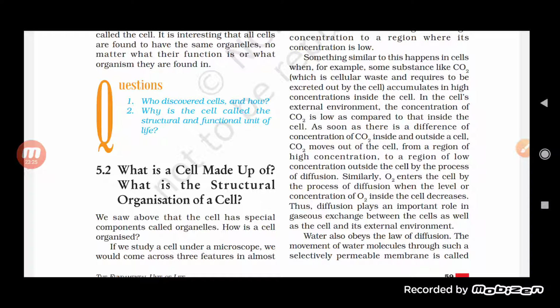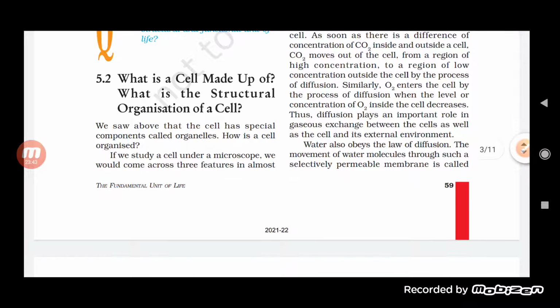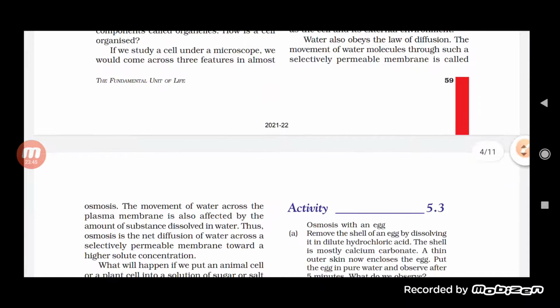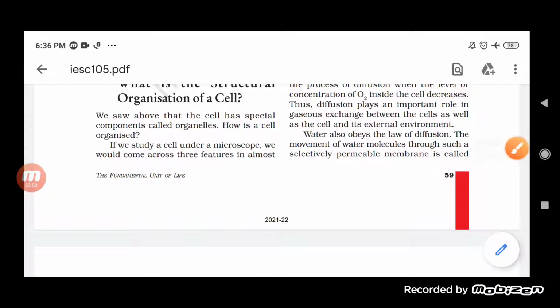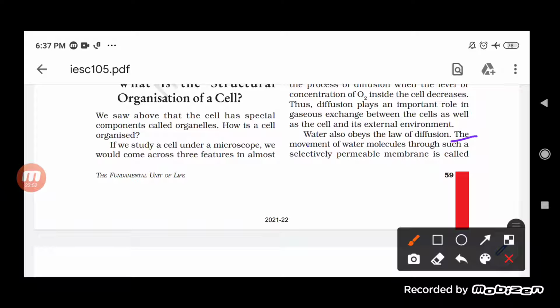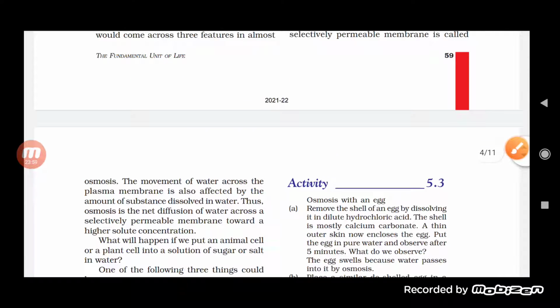Water also obeys the law of diffusion. That is, the movement of water also occurs from the higher concentration to the lower concentration. But here there is some change. See, the movement of water molecules through a selectively permeable membrane is osmosis. This is a really important line, students. Movement of water molecules through a selectively permeable membrane is called osmosis.